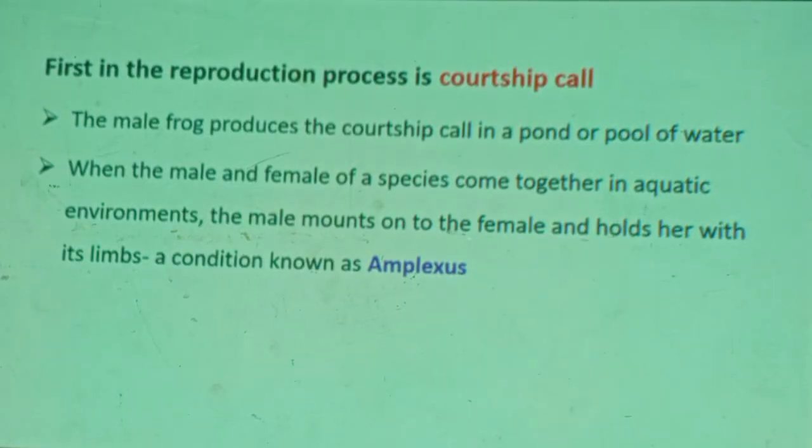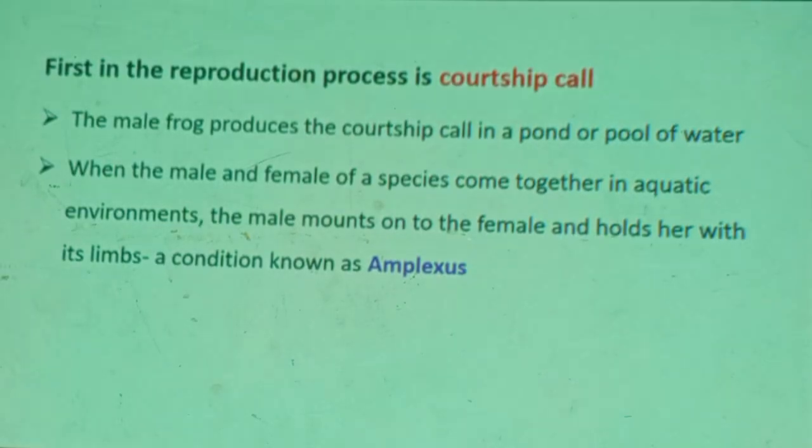Now we are going to reproduction. First, in the reproduction process of frogs or any other sexually reproducing organisms, we will talk a lot about animal behavior, ethology. The last part of this unit, courtship, animal behavior is also included in this unit.